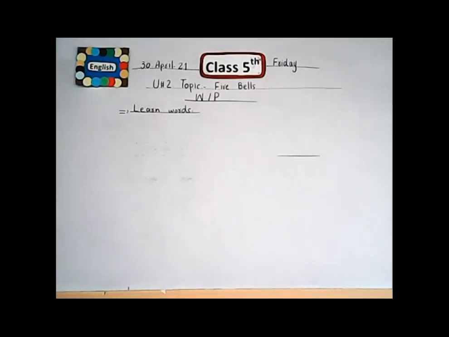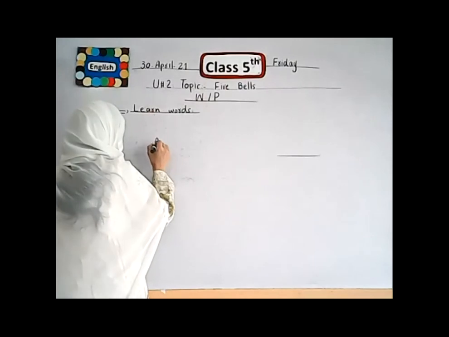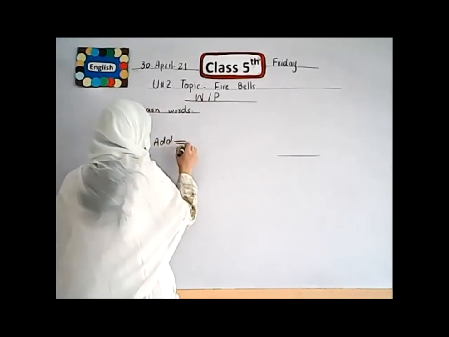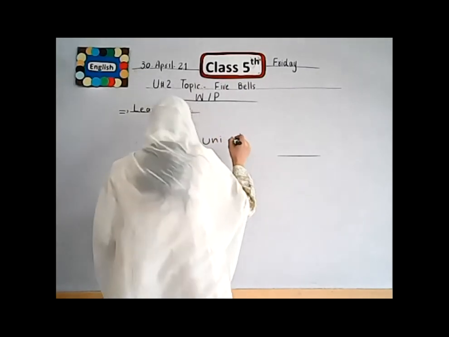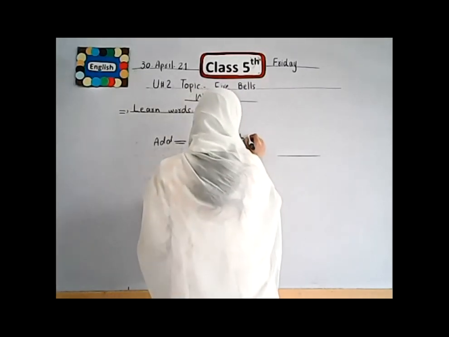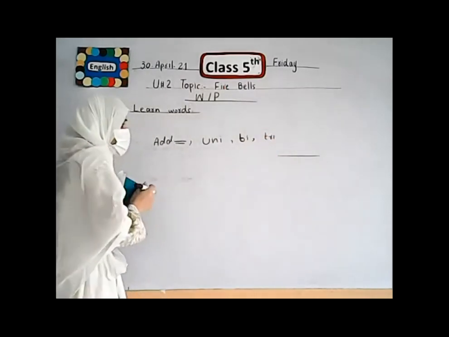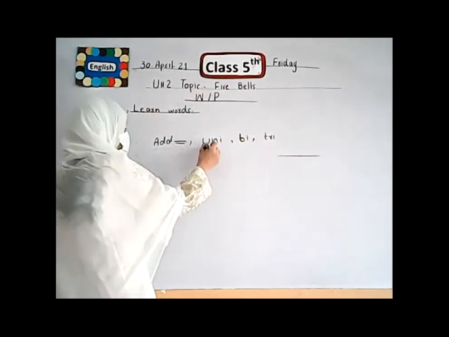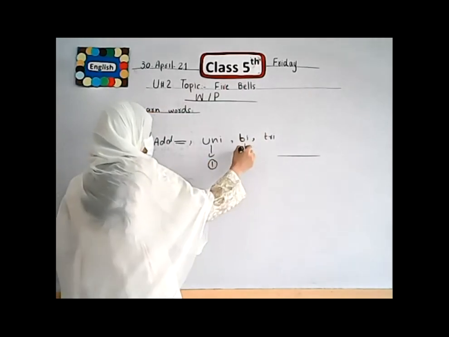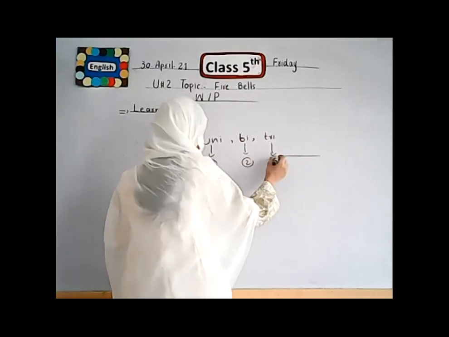Then we add these three things: the first is uni, the second is bi, and the third is tri. We use these three before these words. Uni means one thing, bi means two things, and tri means three things.